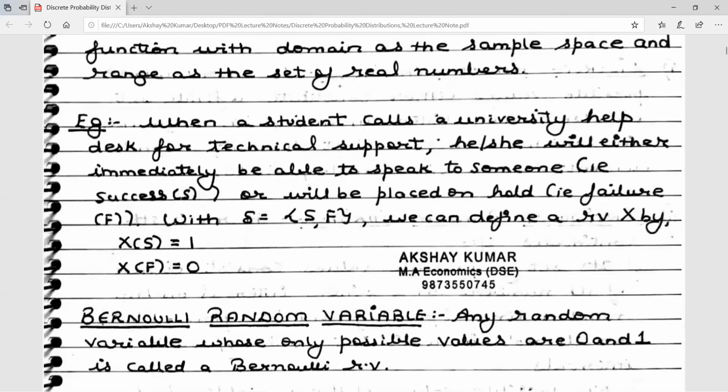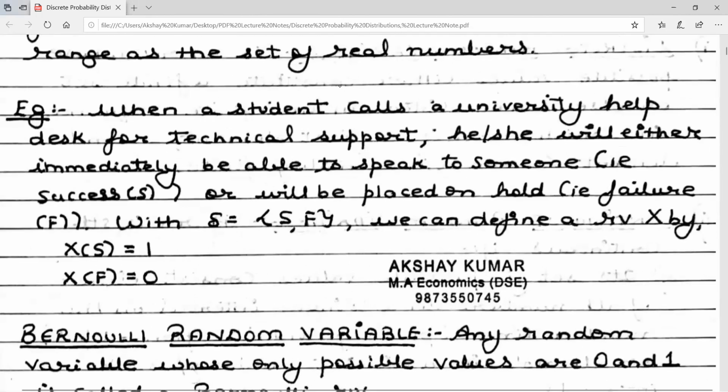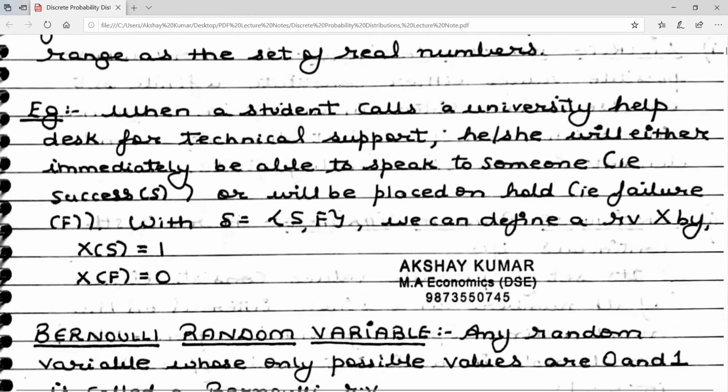The example we had taken, you can see on your screen: when a student calls a university helpline for technical support, either the call will be taken, which is a success, or the call will be put on hold, which is a failure. So in this case, my random variable X takes 2 values. One is a success, in which case the value is 1. Another is a failure, in which case the value is 0.